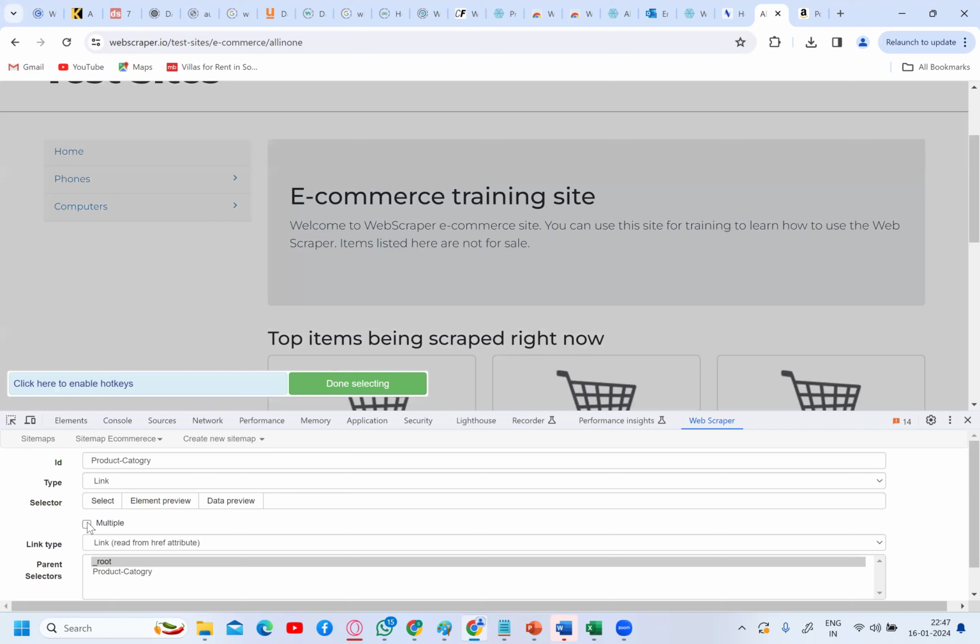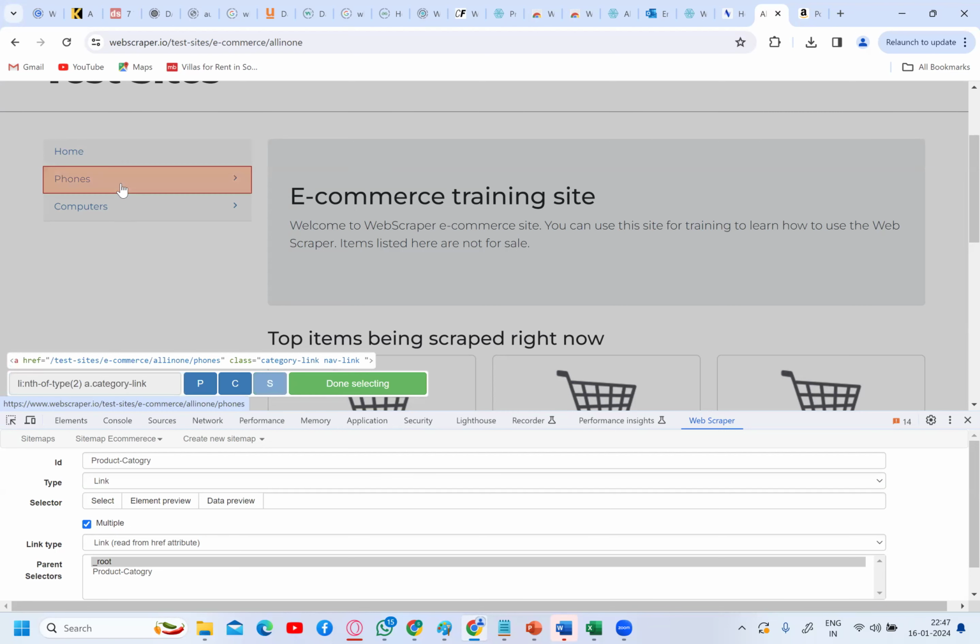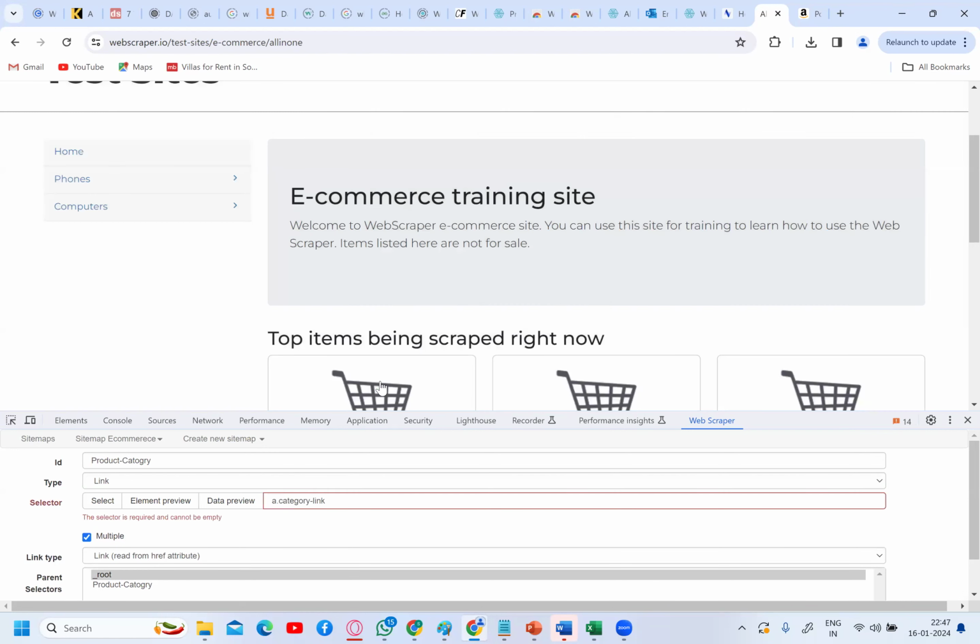Now I select multiple because we have multiple categories. How many categories? You have 2 categories, more than one. If I don't select multiple, I can select only one category. So please always select multiple, because in every e-commerce website you have multiple categories. So click on phones and click on computers. That's it. Now you selected, click on done selection.